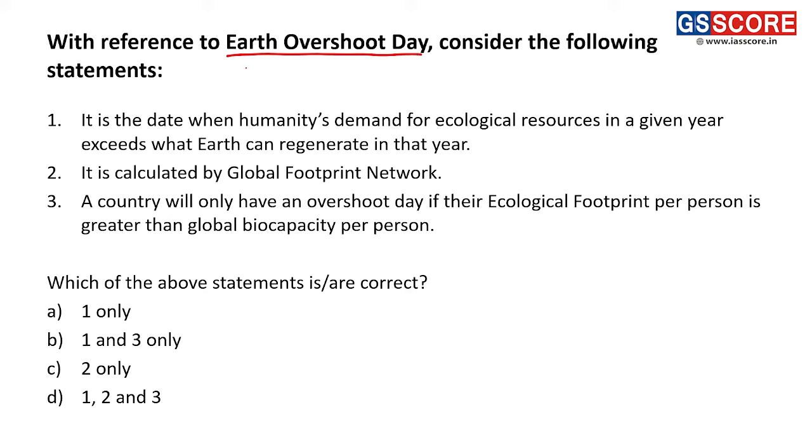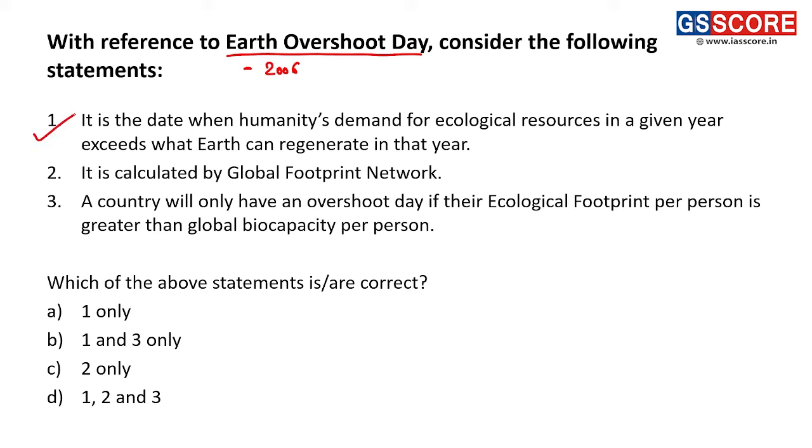Earth Overshoot Day was initiated in 2006, and it is the day at which humanity's demand for the resources that we get from nature overshoots or exceeds the capacity of Earth to regenerate those resources.